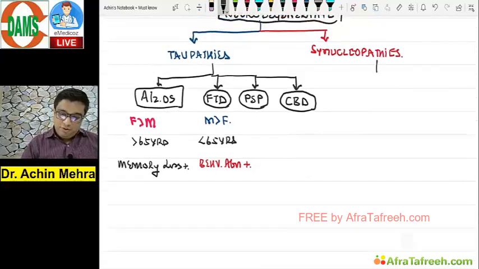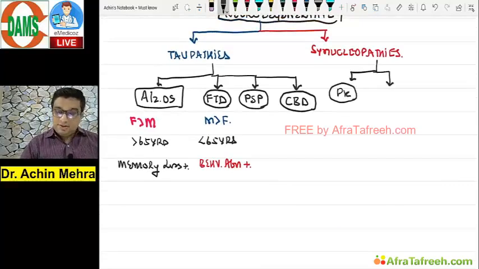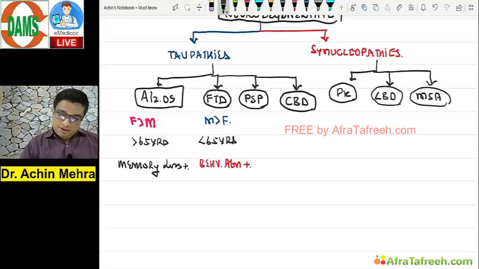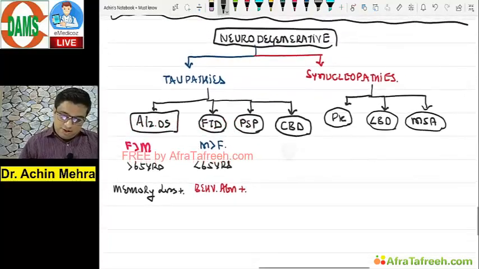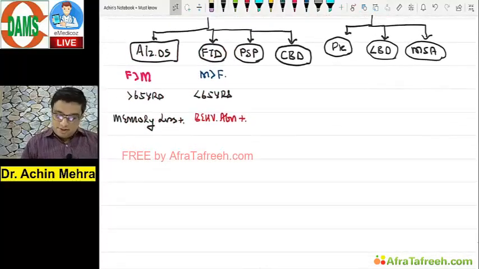Synucleinopathies we already know, they are Parkinsonism, correct? They are Lewy body dementia, and that is the multiple system atrophy. Every exam we get a question on this. What are the tauopathies? What are the synucleinopathies? Don't forget it. Correct.